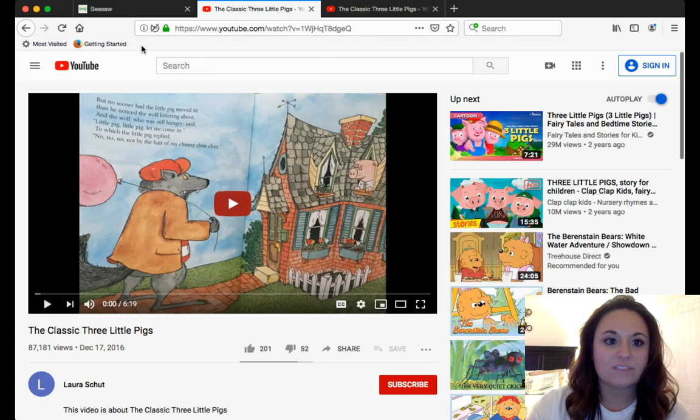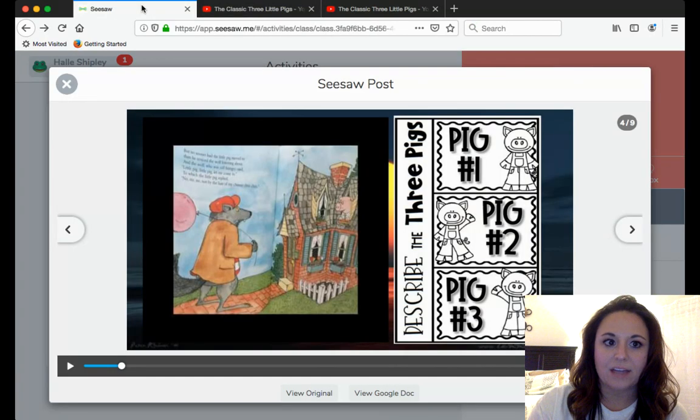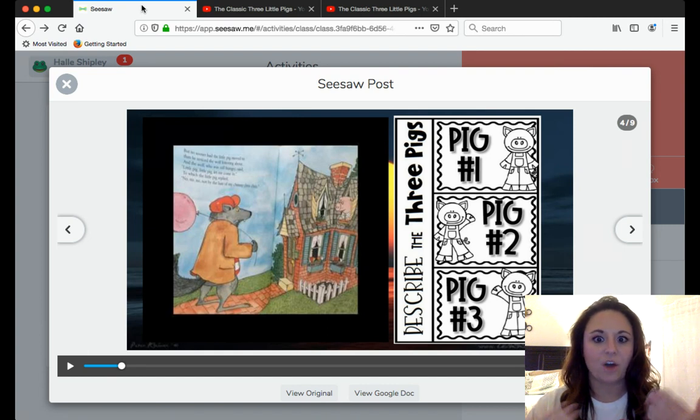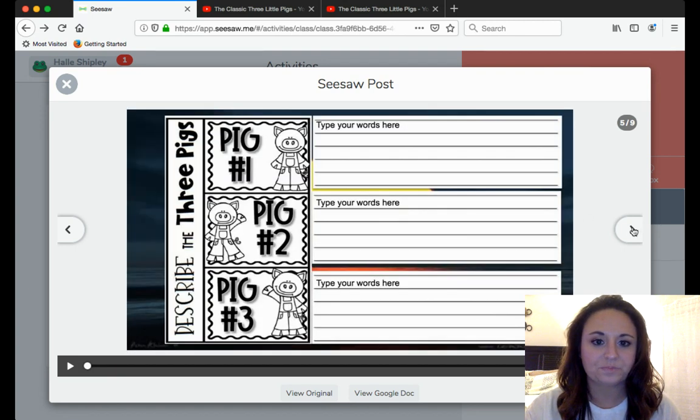So after I've done that and I've listened to the whole story, then I'm going to go back to my Seesaw app. If you're doing this on a phone, you might have to exit out of the YouTube video browser and go back into Seesaw, and I apologize for that. We're still kind of working on that. But after I do that, I've already heard the directions, so I'm going to go to the next slide.